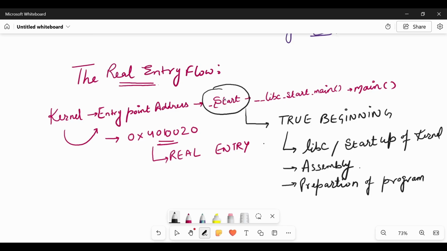So we can say that this start is actually the bridge between two worlds.